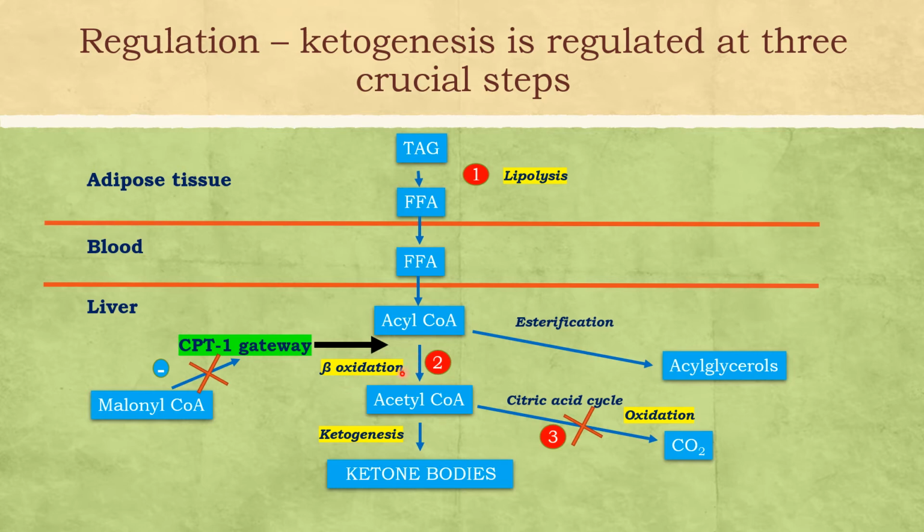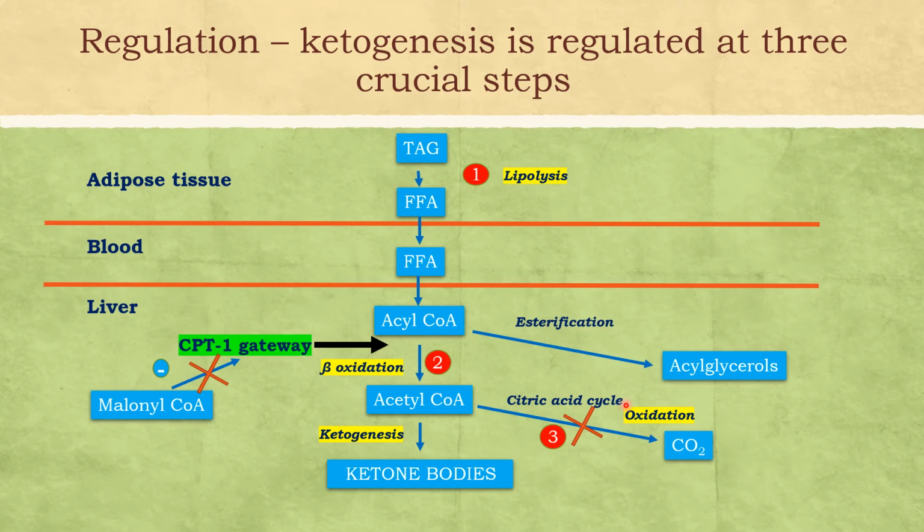So the end product of beta oxidation is acetyl-CoA. Now what is the fate of this acetyl-CoA? The major fate in normal condition is that it is oxidized to carbon dioxide via the citric acid cycle. But we know in conditions of starvation or insulin deficiency, there will be more gluconeogenesis, which utilizes one of the intermediates of the TCA cycle, that is oxaloacetate.